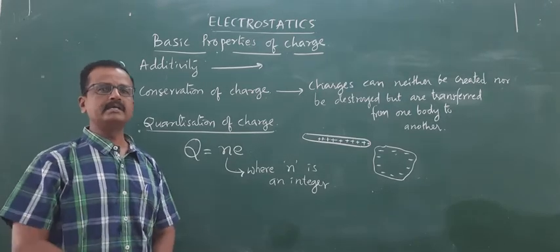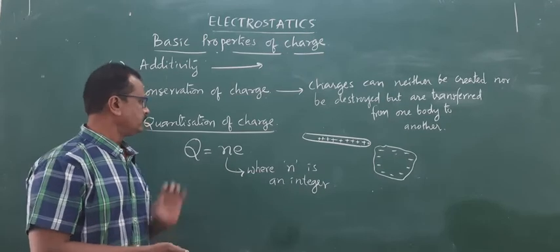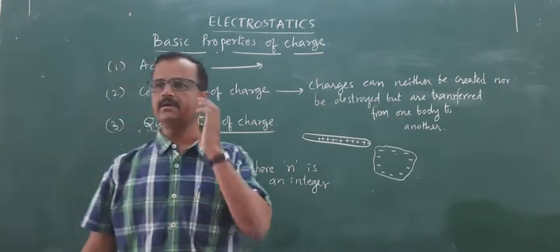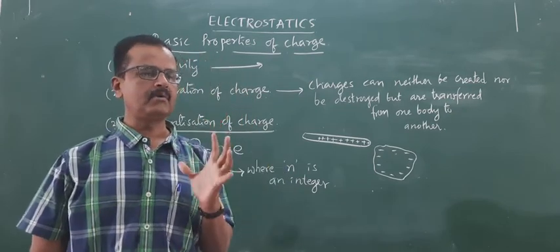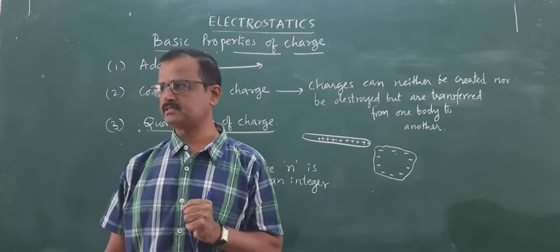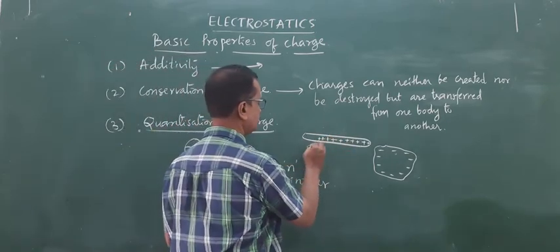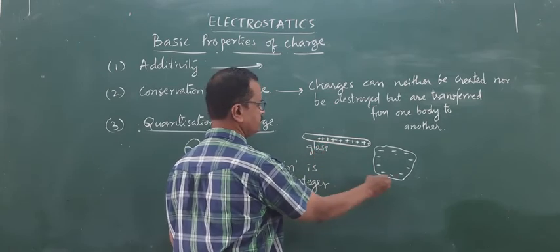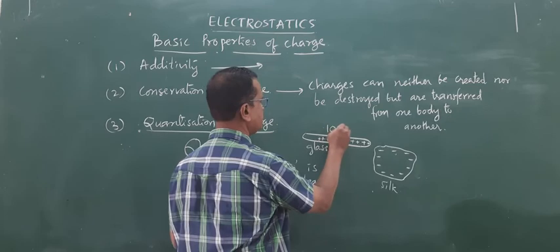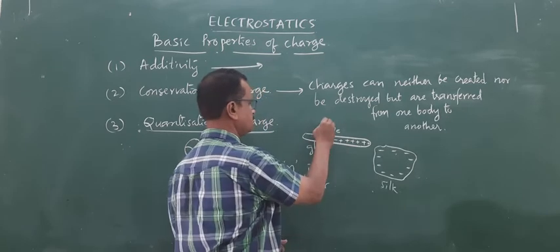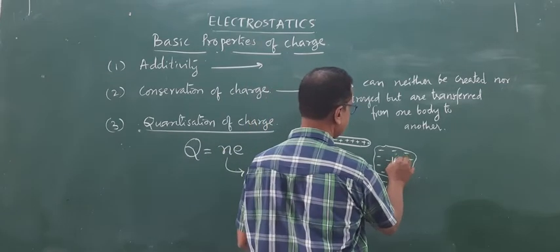Even if the body is having a continuous distribution of charge, still you will expect that charge can be present in the form of an integral multiple of charge. So, in the example of the glass rod with silk, if it has plus 10 e here, it means it has lost 10 electrons. Here you will get minus 10 e.